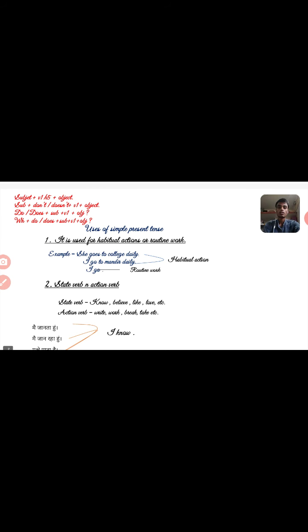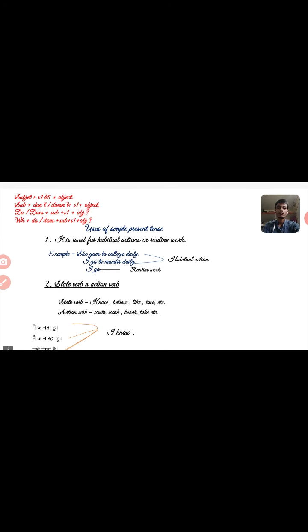Subject plus v1 or v5 plus object is positive. We use it in positive sentence. Okay. Subject plus do not, does not plus v1 plus object is negative. Okay, we use it in negative sentence. Do or does plus subject plus v1 plus object we use in interrogative, and also wh plus do or does plus subject plus v1 plus object we use in interrogative sentence.